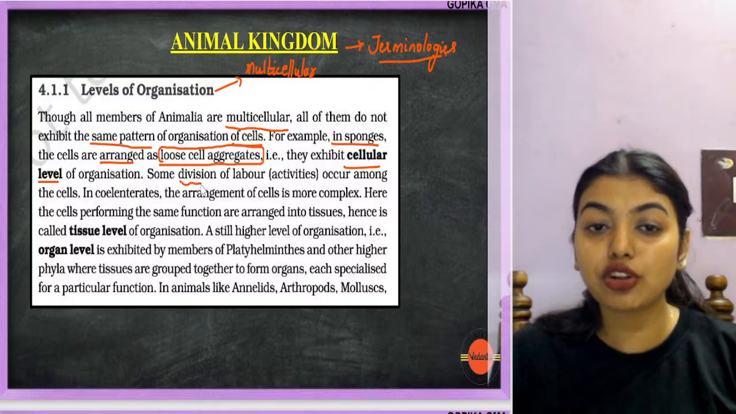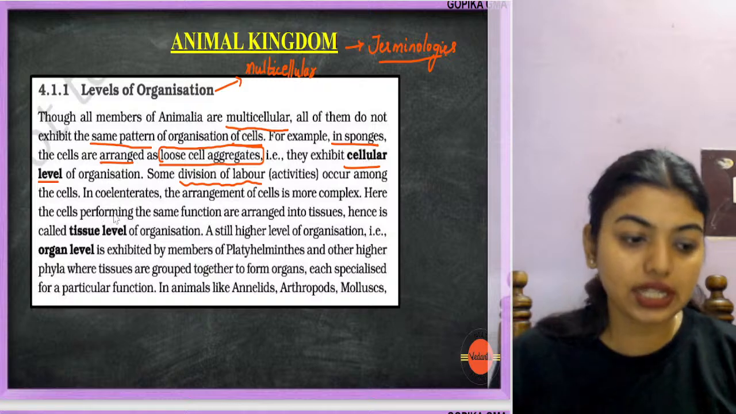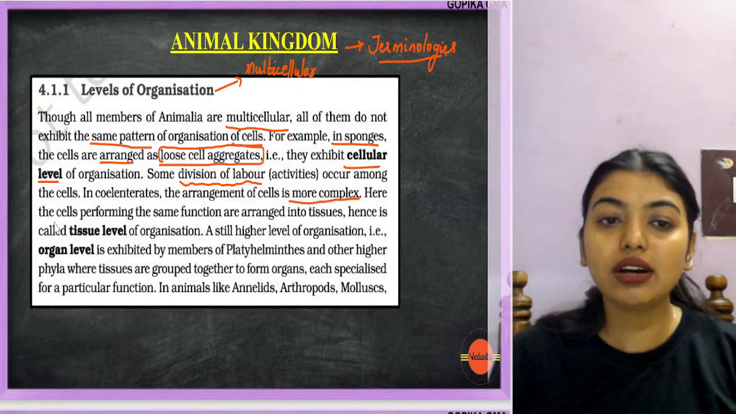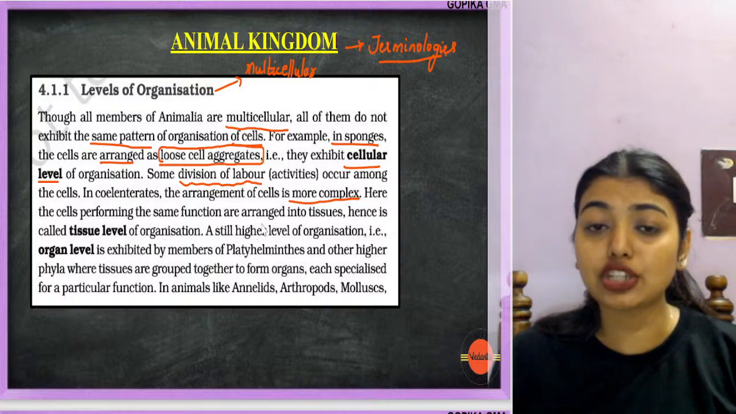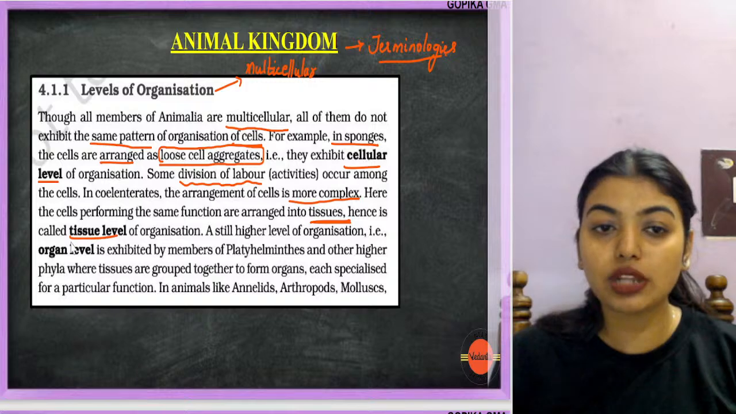Some division of labor occurs among the cells in cnidarians. The arrangement of cells is more complex. Here, the cells performing the same functions are arranged into tissues. Hence, it is called tissue level of organization.